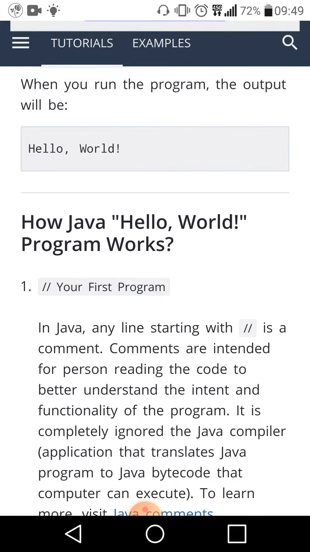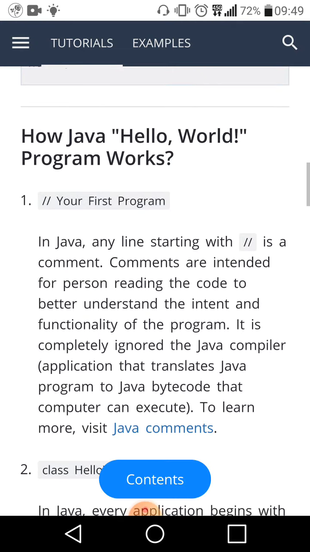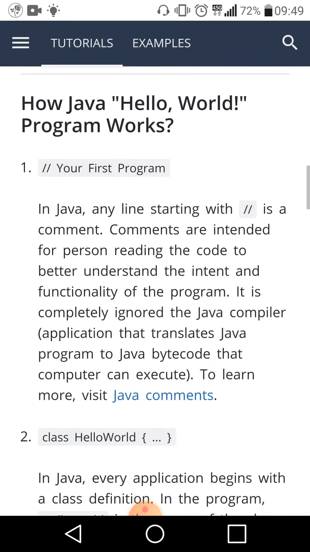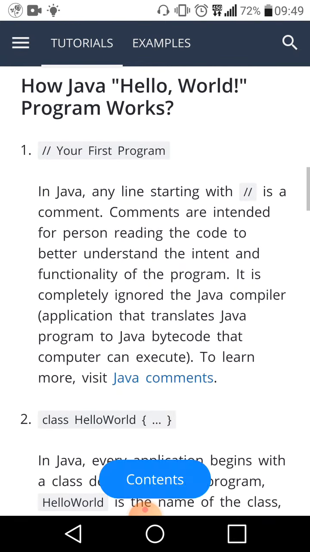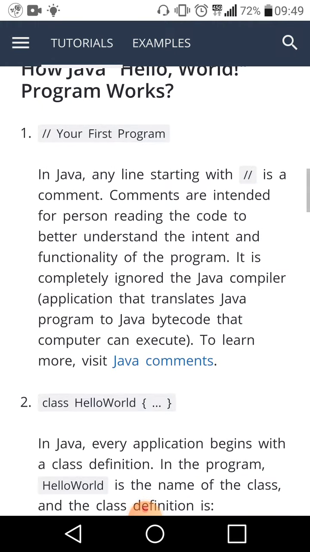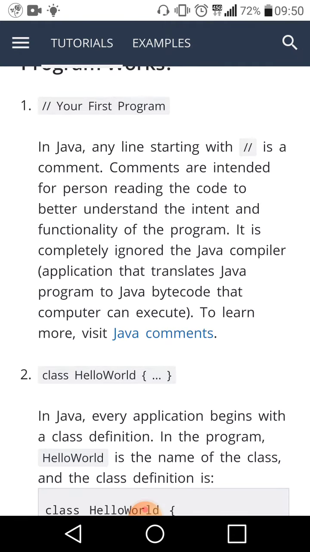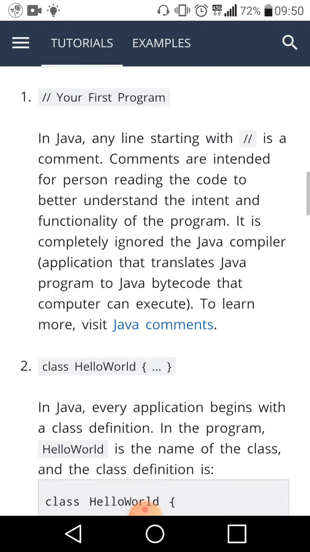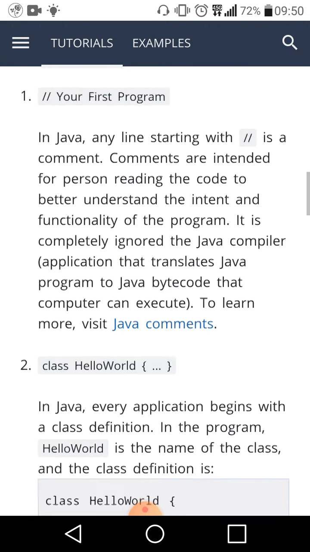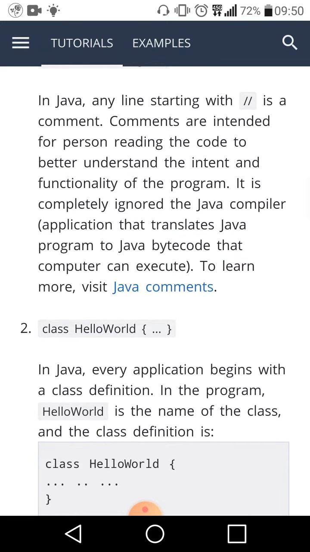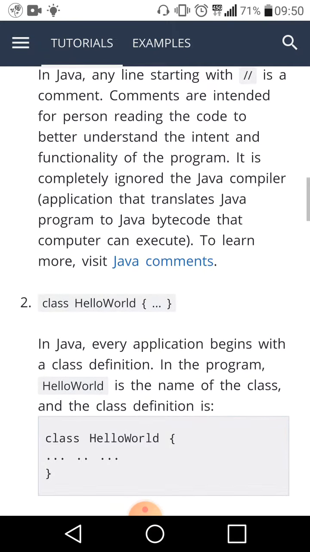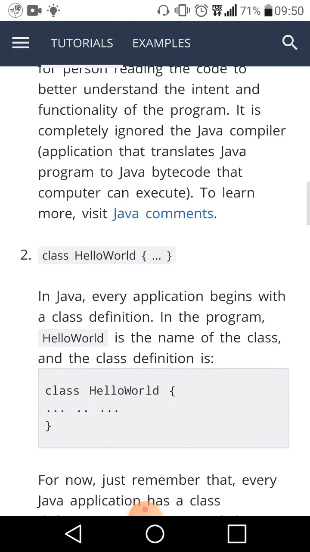Now, how does the Java Hello World program work? Comments. In the first line, any line starting with // is a comment. Comments are intended for the person reading the code to better understand the intent and functionality of the program. It is completely ignored by the Java compiler, the application that translates a Java program to bytecode that the computer can execute. To learn more, visit Java comments.